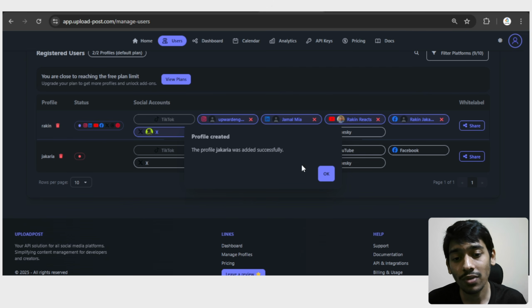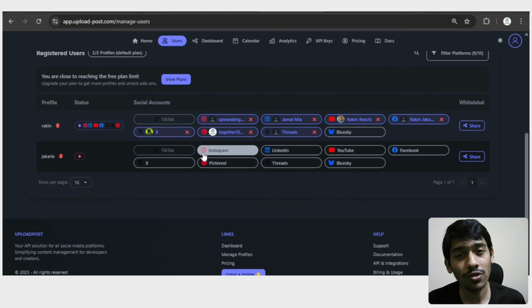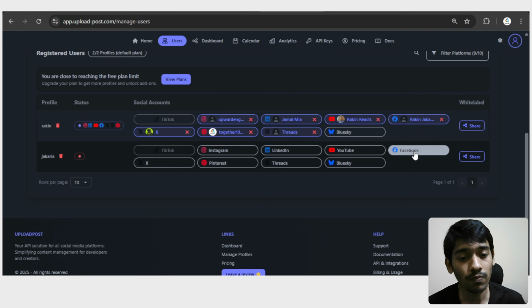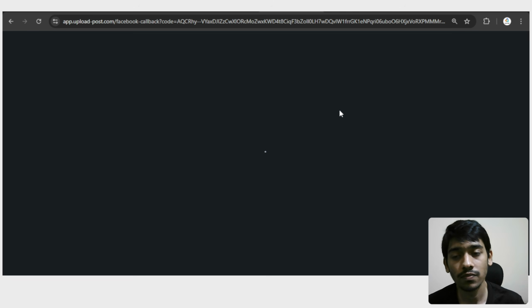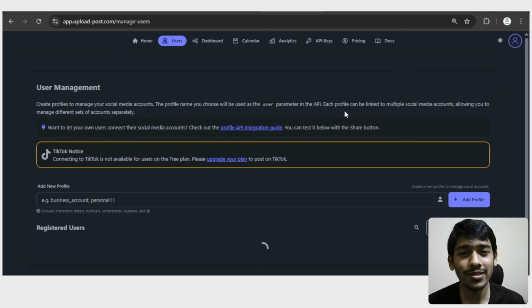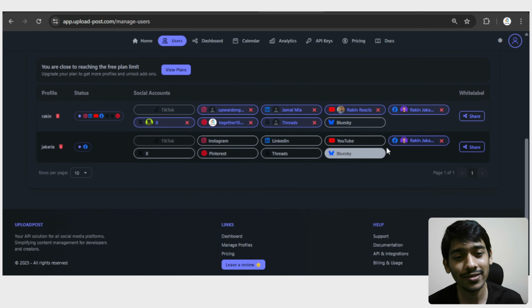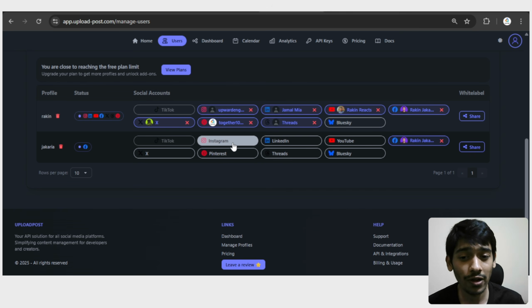And then you can see that my profile has been created, and as I said, we are only uploading the generated image to Facebook and Instagram, so that's why I only have to add these two social media platforms. Let me show you how I can add that by going with Facebook. I have to click that, and then it will get some access, and after that my Facebook page will be added automatically. Yeah, as you can see, it's really done. It doesn't take more than some seconds, and you can see my Facebook page has been added. You have to do the same thing with your Instagram page. Just click that and choose your Instagram account. Sometimes it asks for the password, give the password, and that will be added.